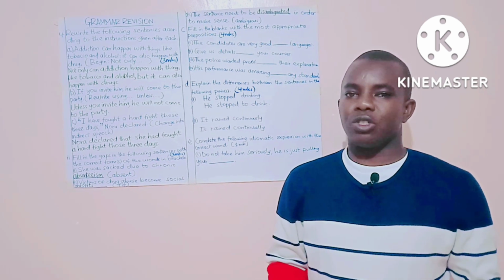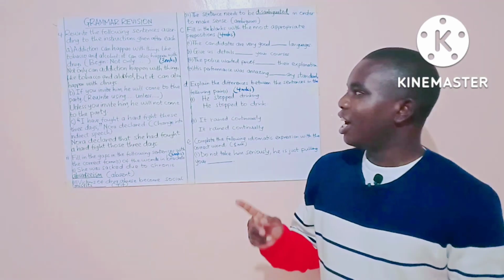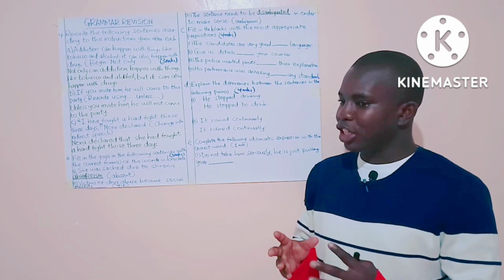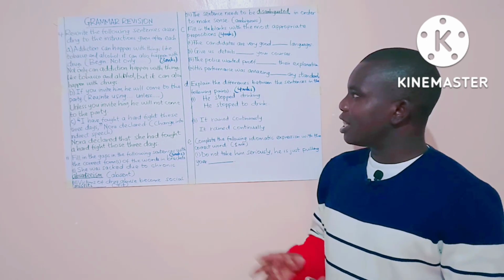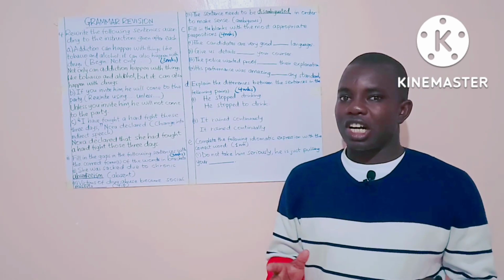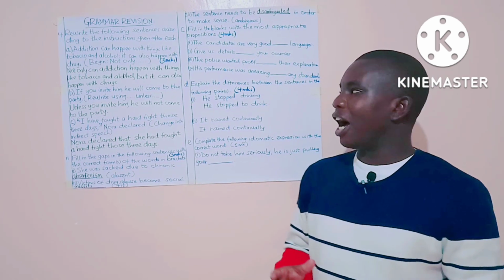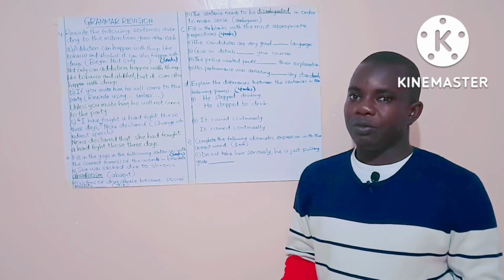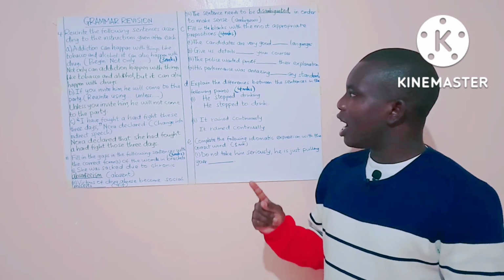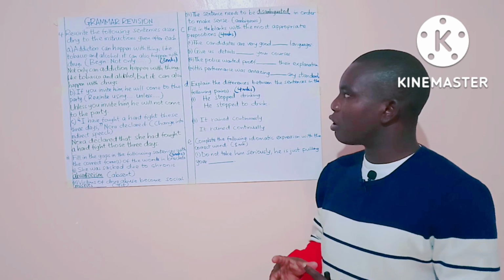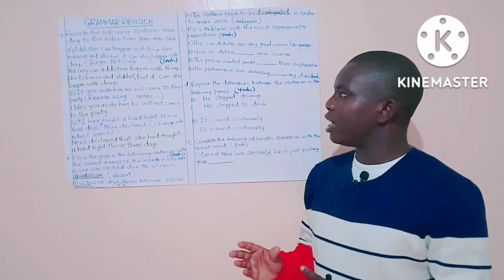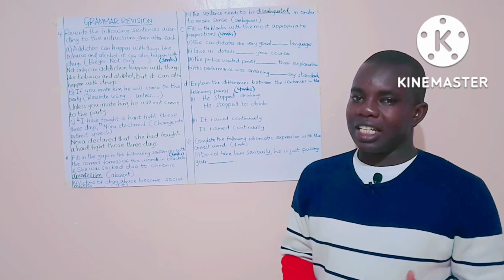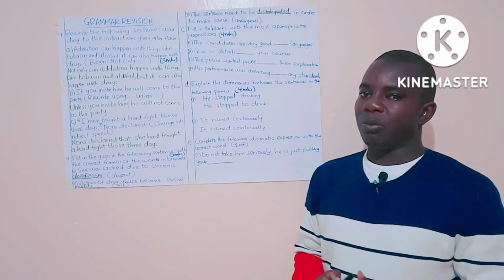Now, fast forward to the first question. The instruction is that candidates are expected to rewrite the sentences according to the instructions given after each. The first question, question A: addiction can happen with things like tobacco and alcohol. It can also happen with drugs. The candidate is expected to begin a sentence with "not only". That means the same thing.